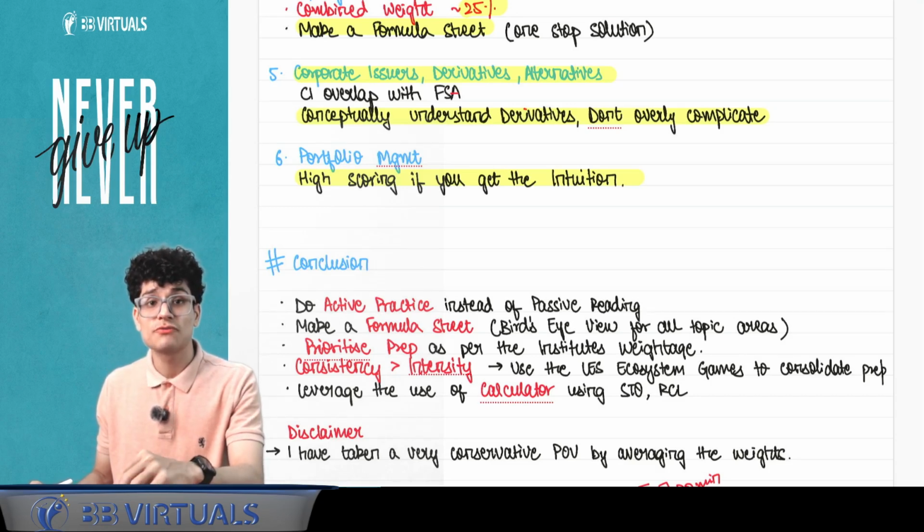So the CFA Institute is very very bent upon making you a portfolio manager. So this is very important and this is also very high scoring once you get the intuition या back end में what they are trying to say.